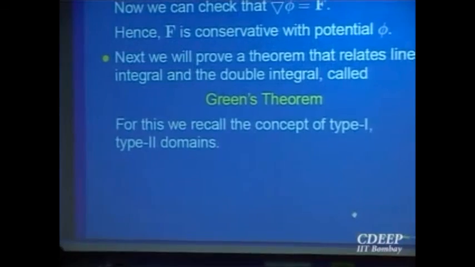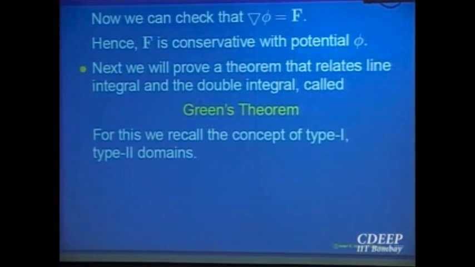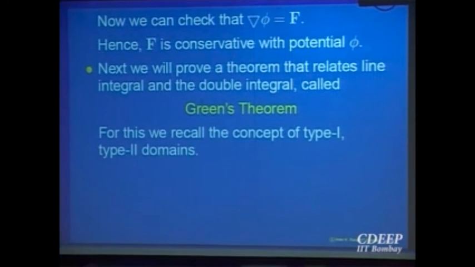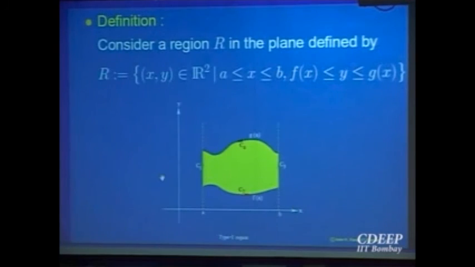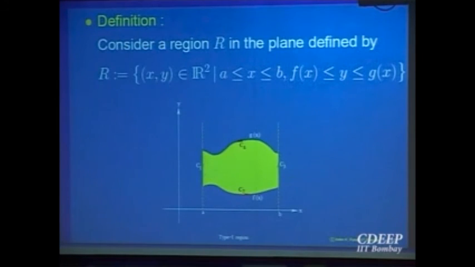To describe that theorem, let us start, if you recall, with double integrals over domains of type 1 and type 2. Let us just recall that. A domain D in R2 is called type 1 if x lies between A and B and y lies between 2 functions of x. And similarly a domain of type 2. So we are going to look at such domains. This is type 1, which looks like this: x between A and B and y goes between some limits. And similarly type 2, I am just recalling.